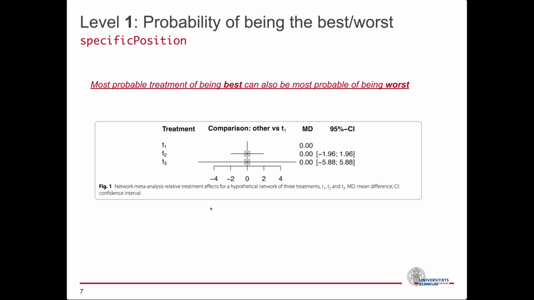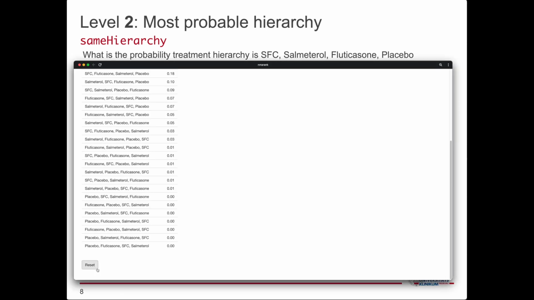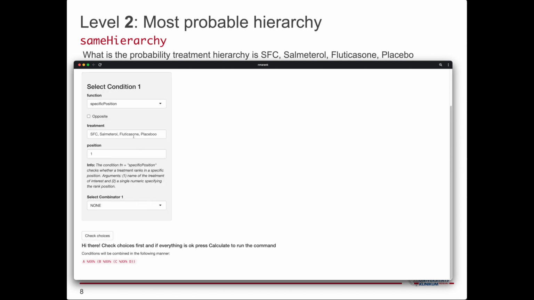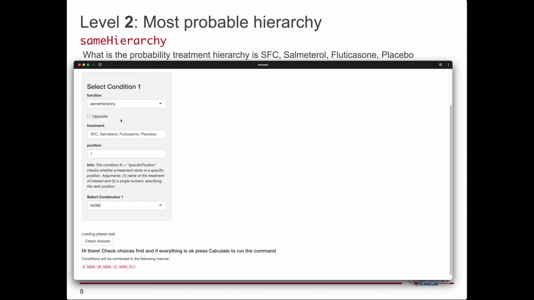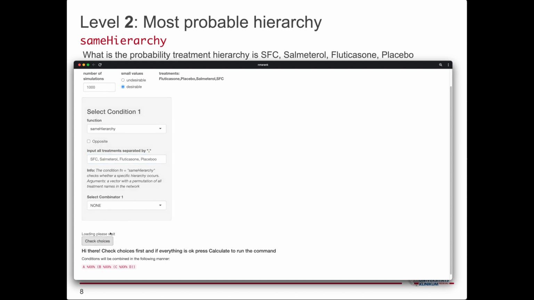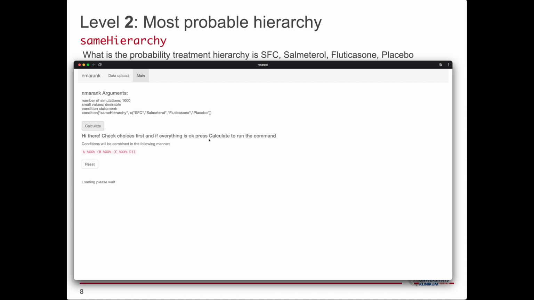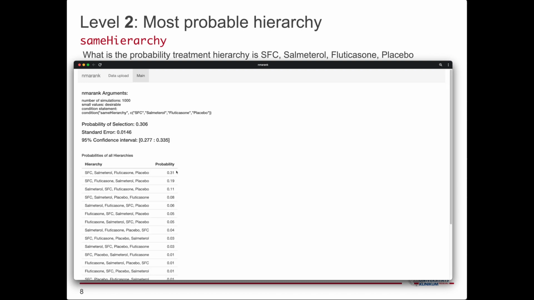On to complexity level 2. Let's ask, what is the probability of the hierarchy given by the mean effects? In the app, I click Reset and select the same hierarchy function. Then I have to type the hierarchy in the treatment input. If I make a mistake, I will get notified, and then I correct it and check again and proceed to the actual calculation. I of course get the same probability as in the first row of the hierarchy matrix, so no surprises here.